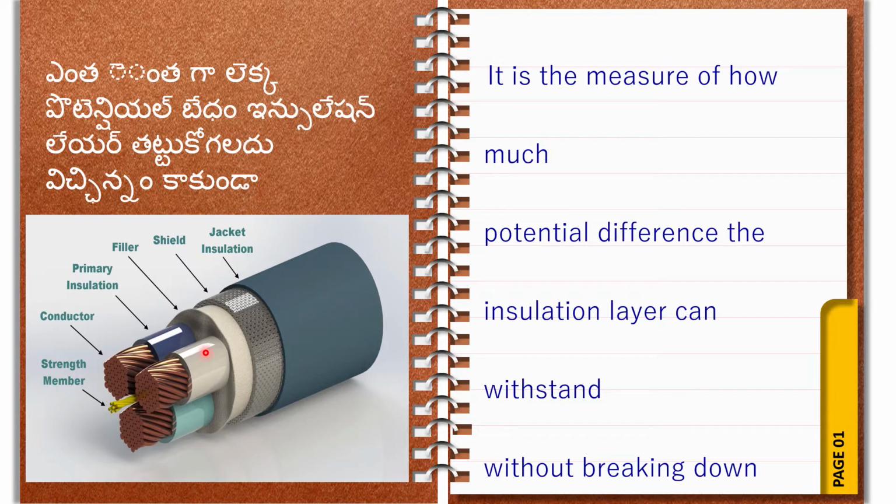So what is dielectric strength? Dielectric strength means how much voltage you can send through a conductor without damaging its insulation coating. That maximum voltage is the breakdown voltage, or we can say the dielectric strength.